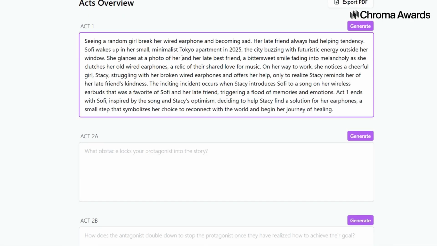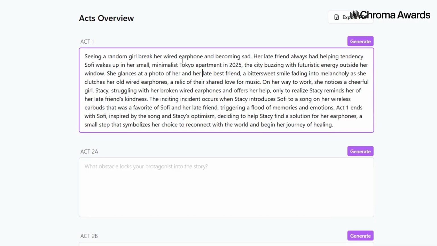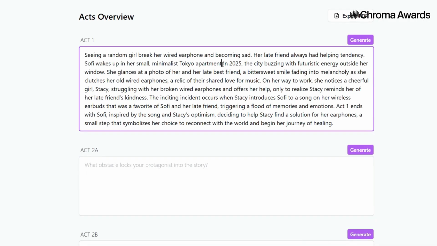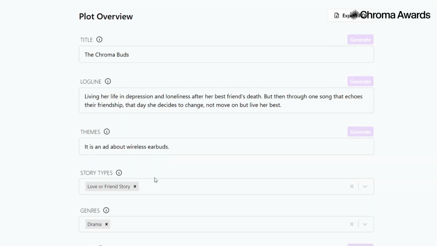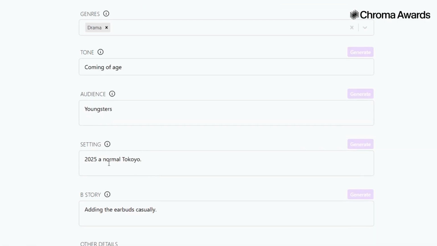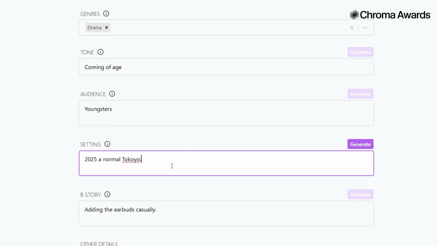I noticed that it even pulls information from your previous sections. For example, it picked up Tokyo from my plot section and used it naturally. It also gives you different vibe ideas based on whatever you input, which I think is a great touch.